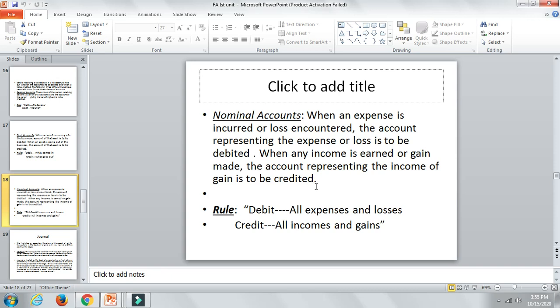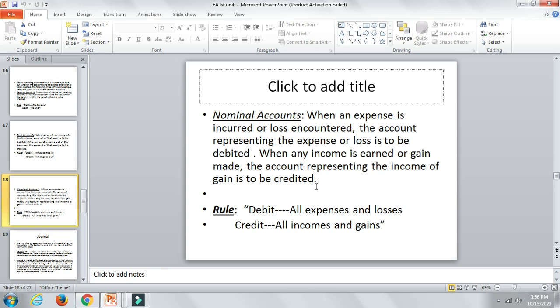Now, let me tell you. Salary paid, commission paid, interest paid. These are the things which will be dealt with by businesses. Any business concern it could be, or some expenses paid, or loss on fire, or loss on goods, or loss on some other thing, those all should be debited. Okay, remember this. It's very important. Loss on sale of goods, then it is debited.